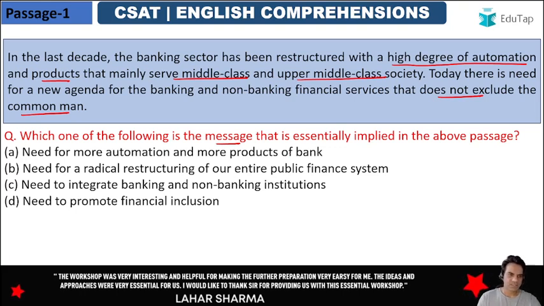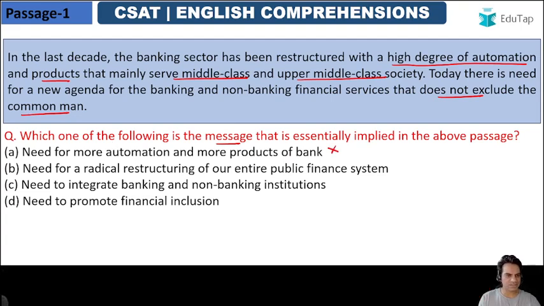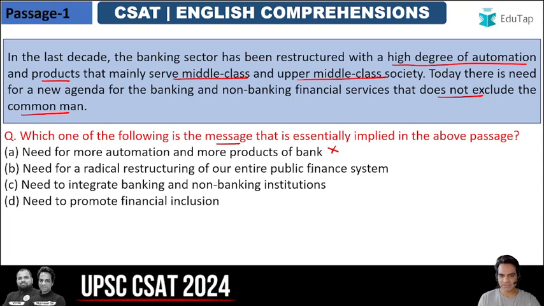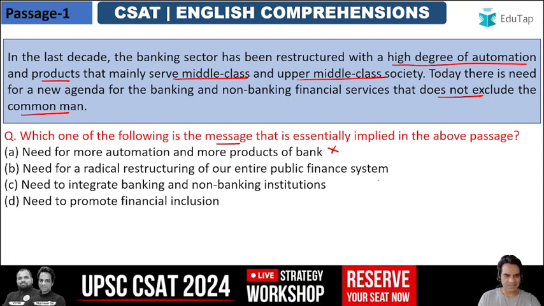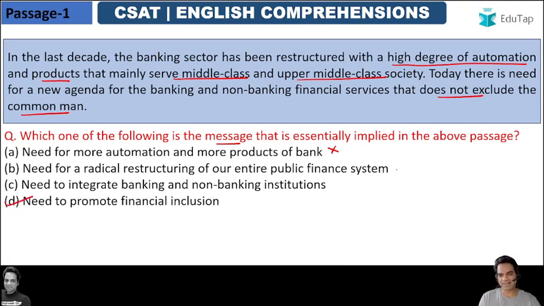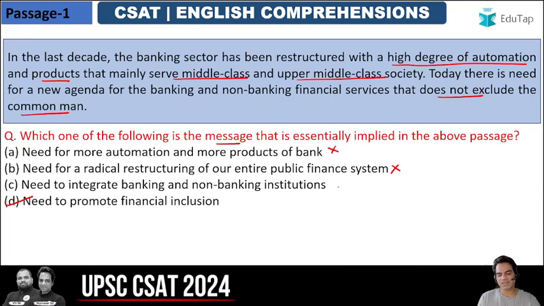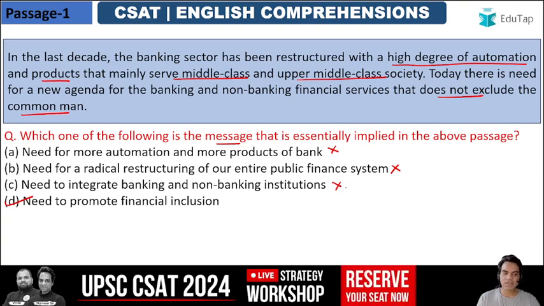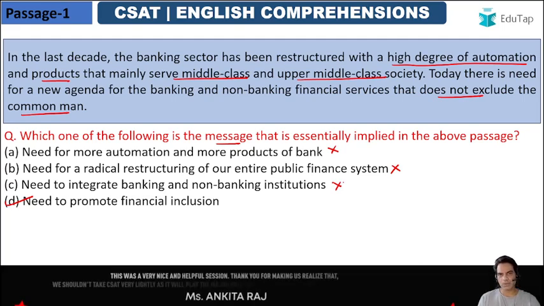So what is the message? Need for more automation and more products of bank? No, that is not the message it is given. Need for a radical restructuring of our entire public finance system? Need to integrate banking and non-banking institutions, and need to promote financial inclusion? Yes, that is the right message. It's not restructuring of the finance system or integrating banking and non-banking institutions. It's about including everyone under the gamut of the financial services of the country. So that is basically called financial inclusion, right?